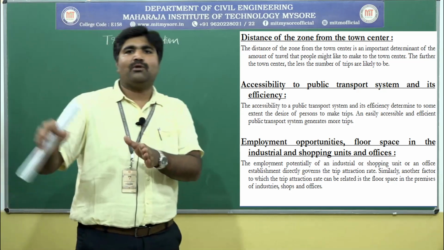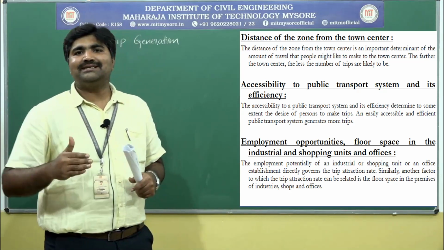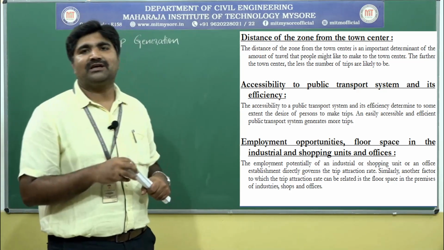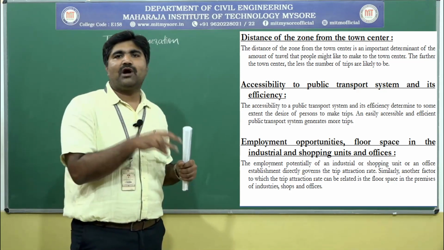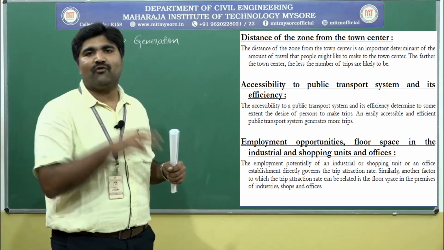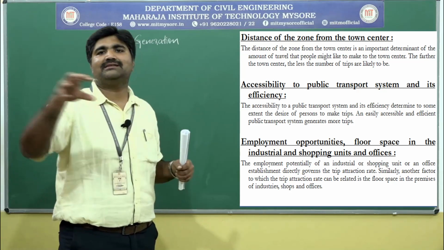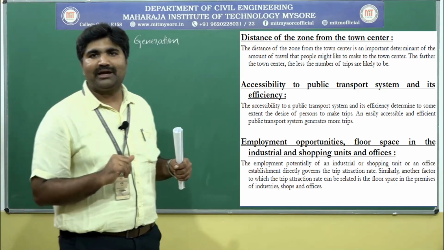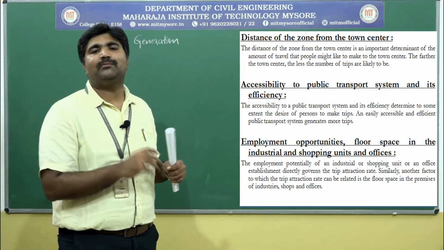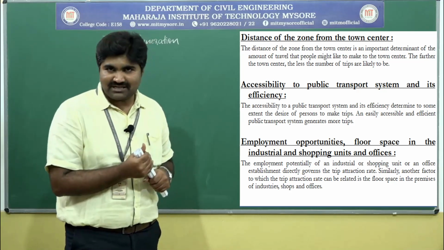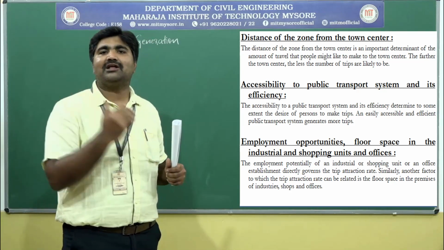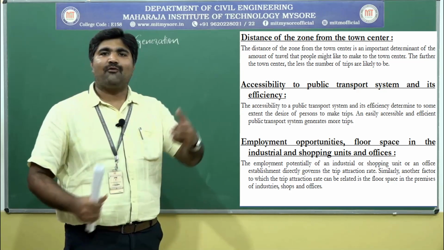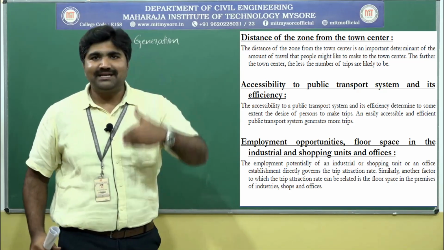If your home is far away from the city center, for example, if you consider Bangalore, and you want to move to the city center from one area, the city center might be 10 kilometers away. To reach the 10 kilometers, it may take 1 hour due to the traffic congestion. The farther distance and also the time factor avoids our movement to the city center.